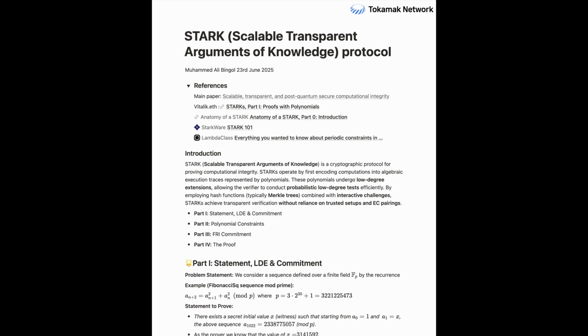Definitely. And maybe as we conclude, just something to think about. Consider the profound implications, specifically of Stark's transparency and quantum resistance. How might those specific features fundamentally reshape trust models? Maybe in decentralized finance, making it truly trustless long-term. Or perhaps making data auditing in, say, cloud computing genuinely unassailable, even against future quantum threats. It's not just about proving anymore. It's about proving without compromise, without hidden assumptions or future vulnerability. Exactly. That's the potential power here. It's a truly mind-bending concept, and one that's clearly already reshaping parts of our digital landscape.